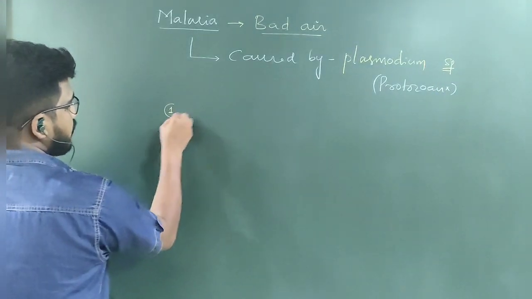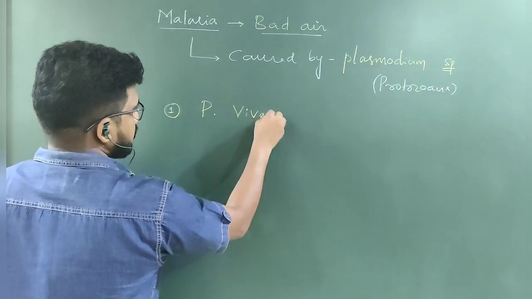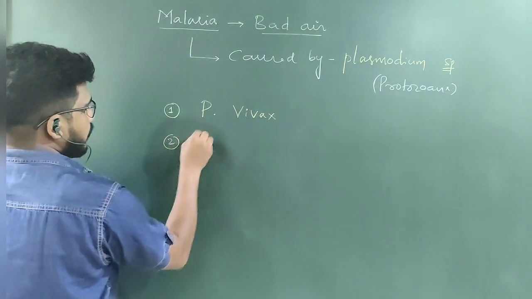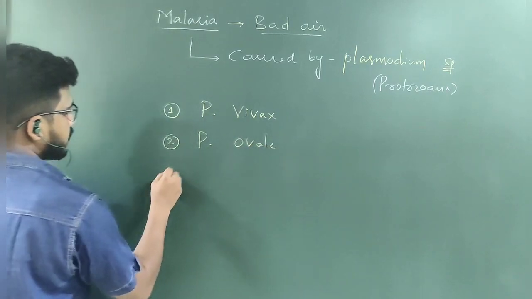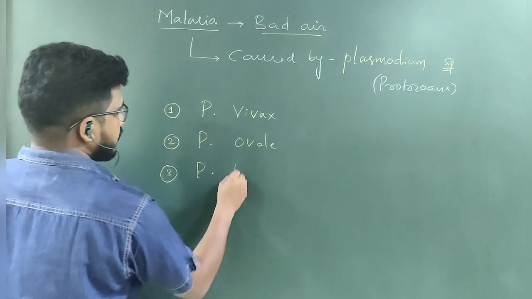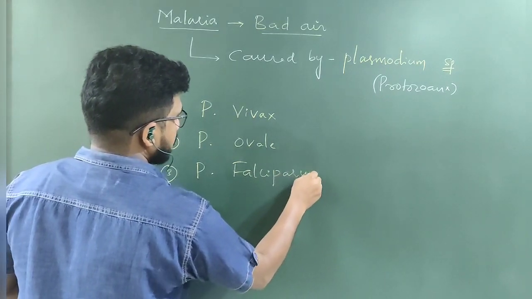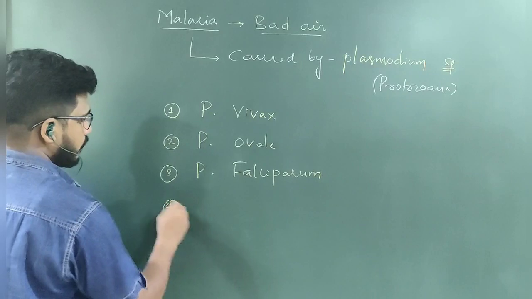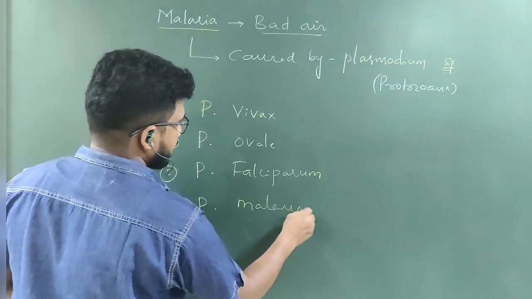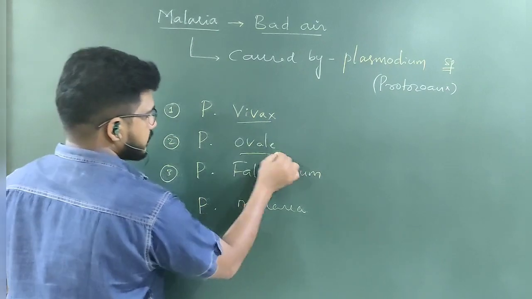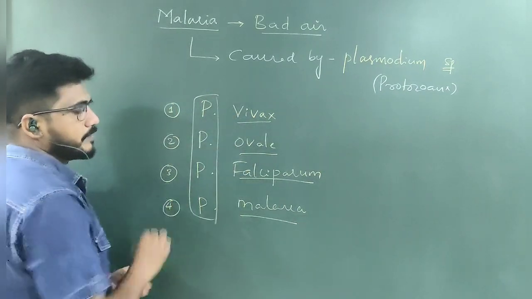Number 1, Plasmodium vivax. Number 2, Plasmodium ovale. Number 3, Plasmodium falciparum. And number 4, Plasmodium malariae. These are the 4 species under the same genus called Plasmodium.